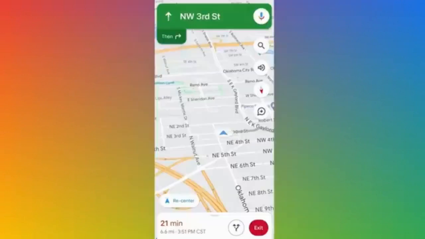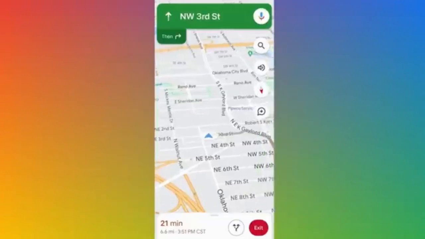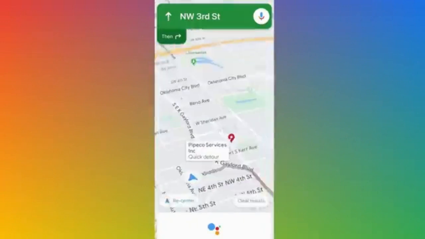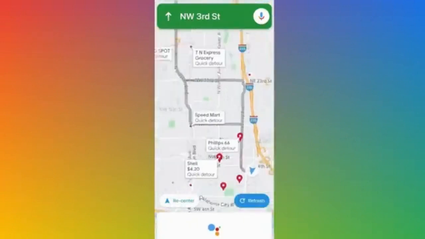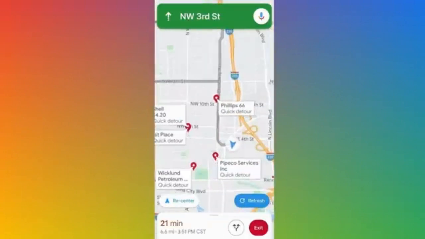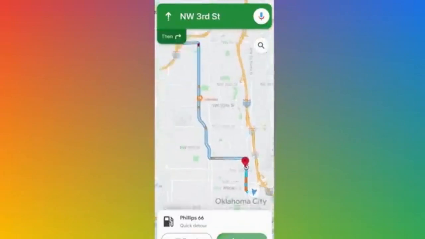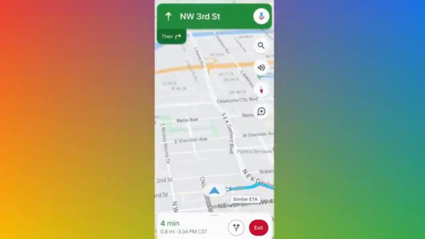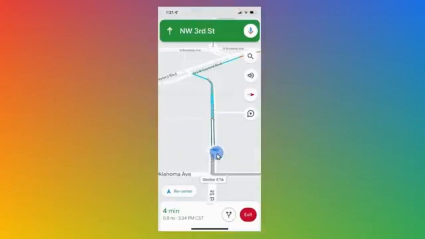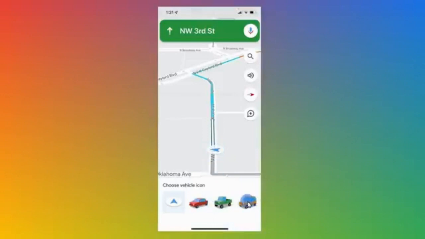So here I am navigating, and I can say, "OK Google, show me all gas stations along my route." Here now I see all of the gas stations and the associated price. If I don't care about price, I could also say, "OK Google, route me to the nearest gas station." And there it is. At number 6, and this is a quick one, you can change your vehicle icon. Simply tap on the arrow icon and then you can choose a different vehicle.